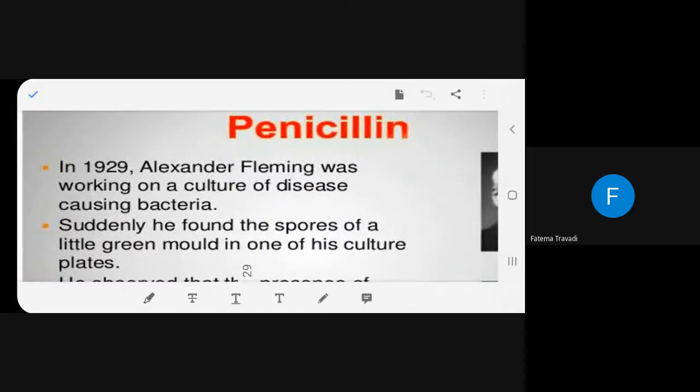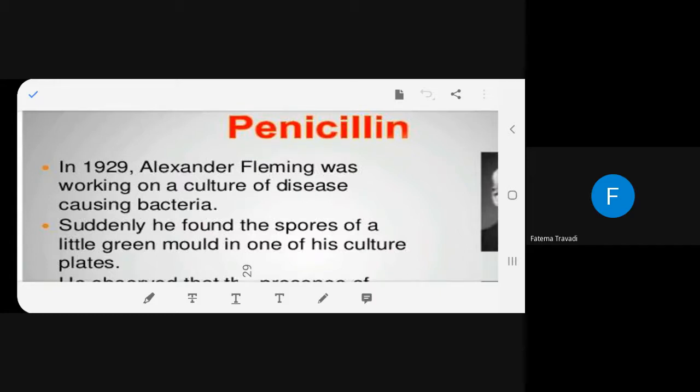So you understood how penicillin was discovered? Alexander Fleming was working in his research laboratory on certain diseases. So he made a culture in a petri plate. He was culturing bacteria which were causing certain diseases. In 1929, he found in his culture plate some spores of a green mold, a patch of green mold.